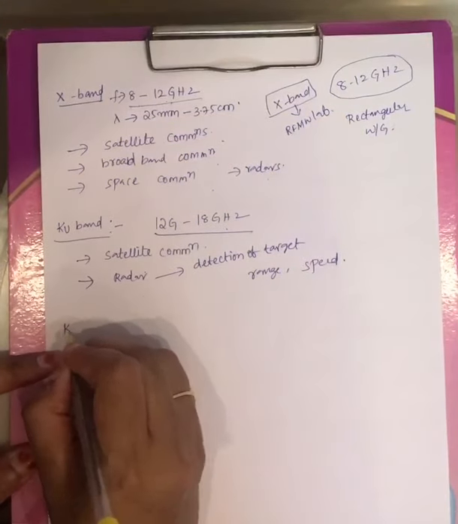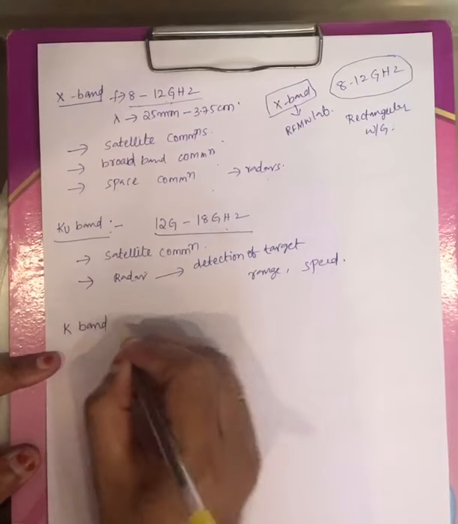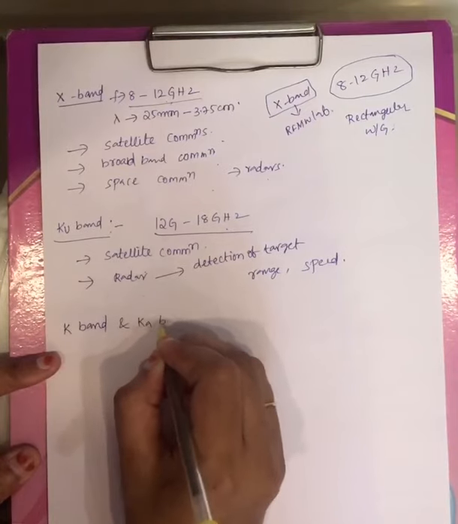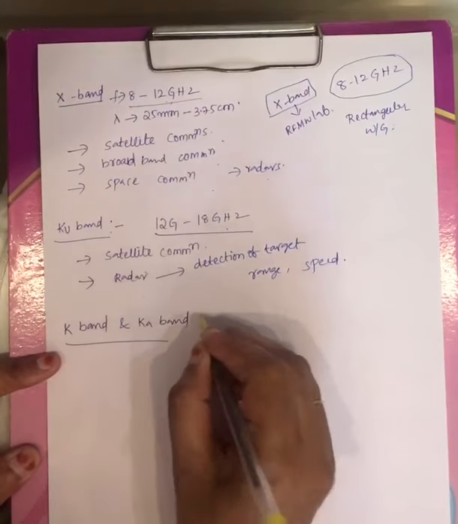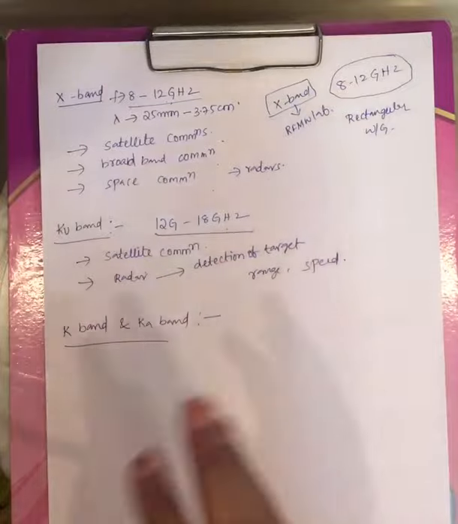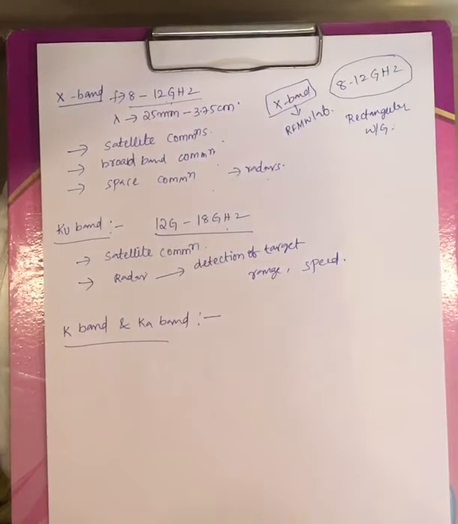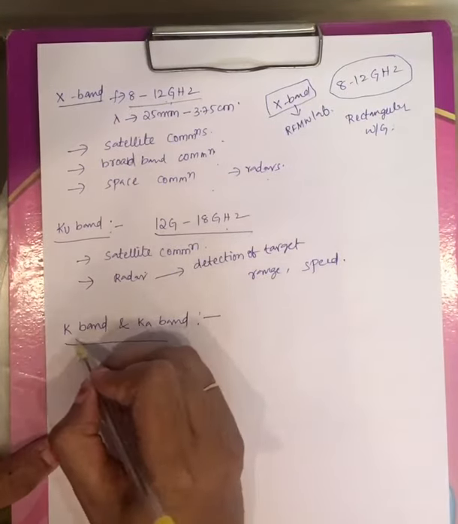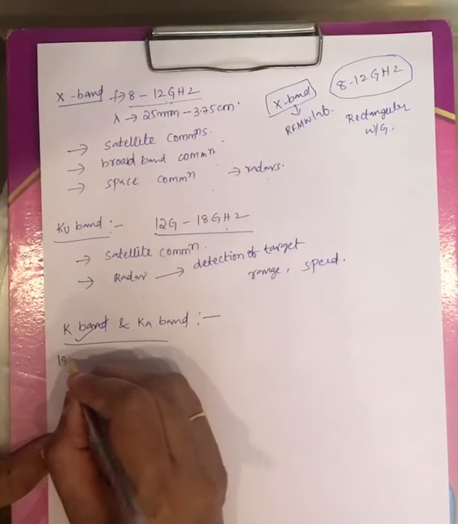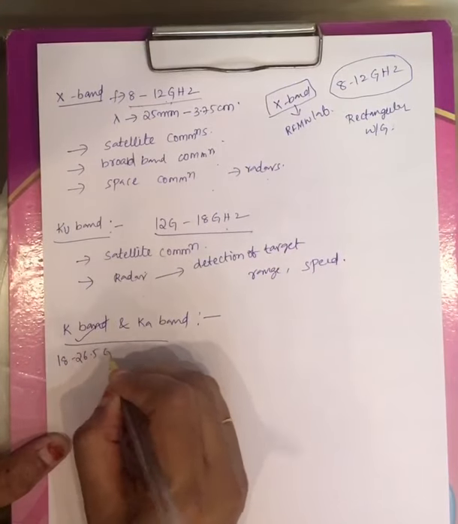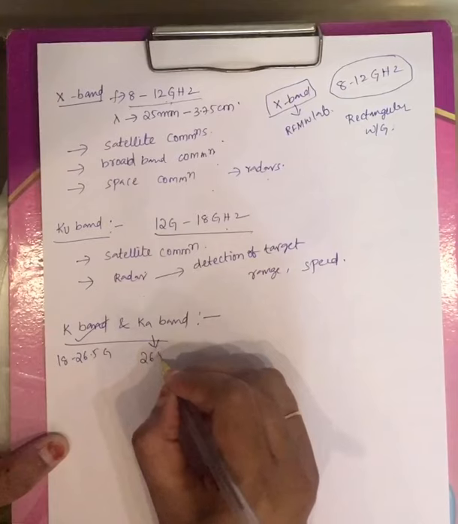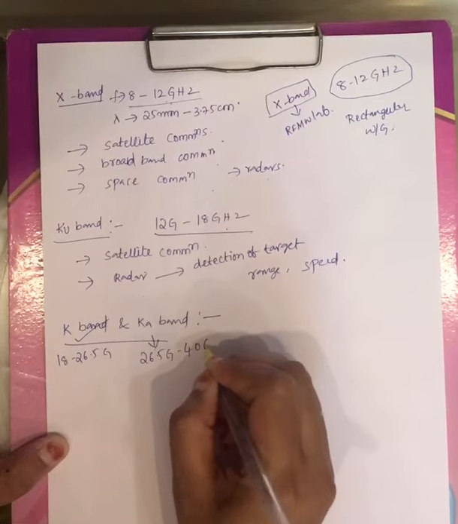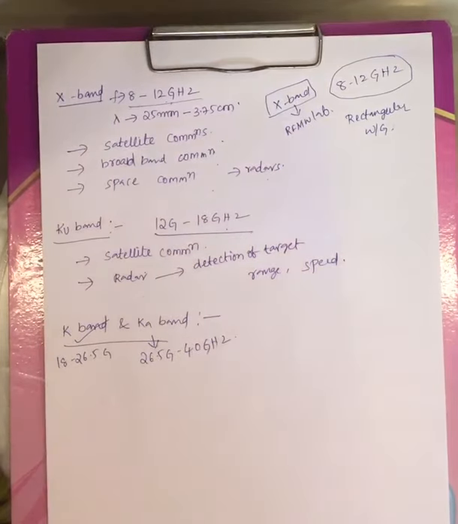And coming to the last bands, that is K band and Ka band. The remaining are applicable in different applications, but remember only this, till Ka band. You know the frequency band of this is 18 to 26.5 gigahertz, and this is 26.5 gigahertz to 40 gigahertz. Based on this you can calculate lambda value.